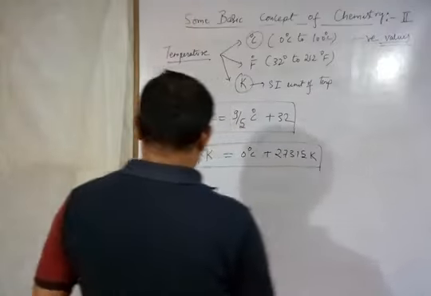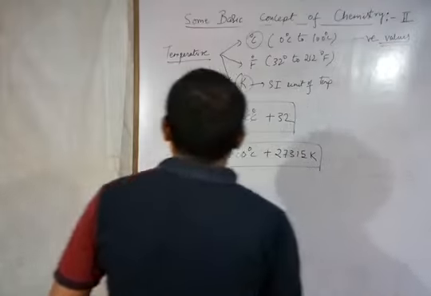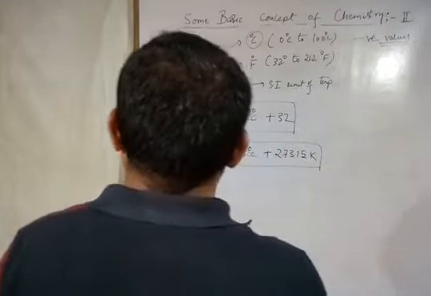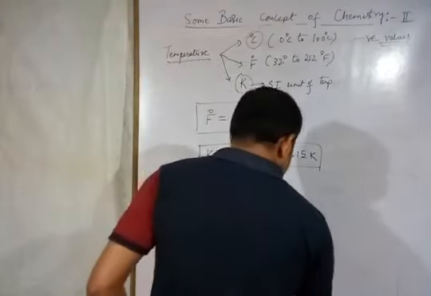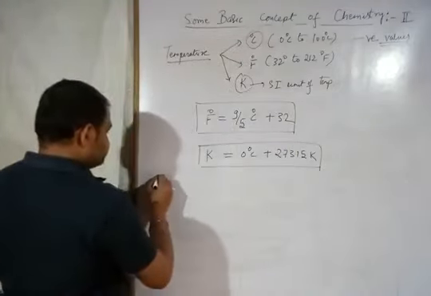Now I am writing here some important temperature conversions in degree Celsius, Fahrenheit, and Kelvin, which are required frequently in different scales. Alright, so first one is the human body temperature.